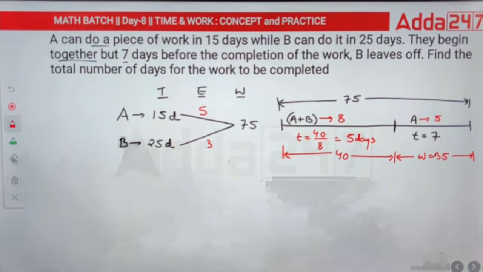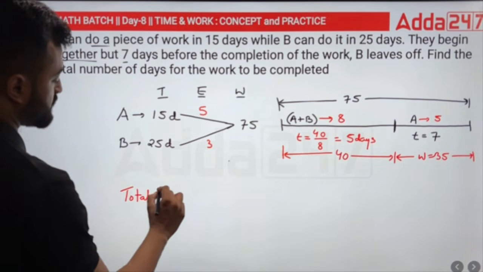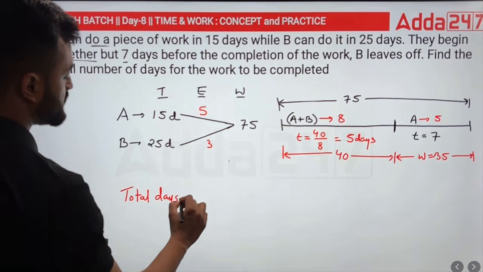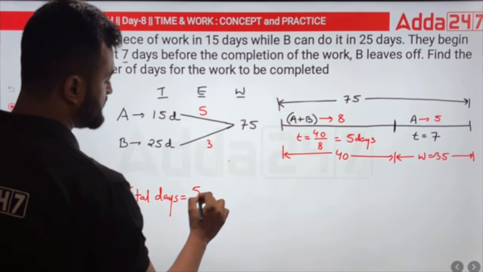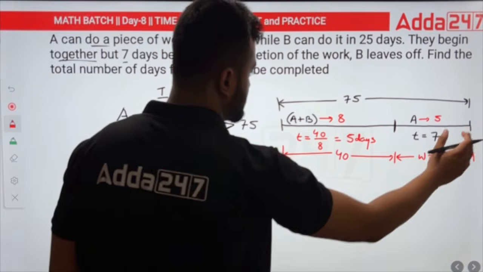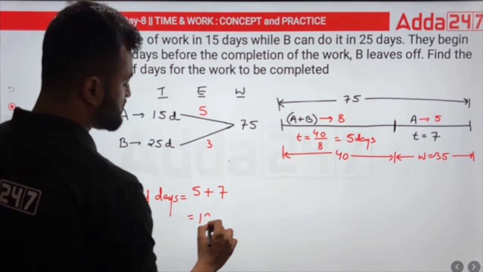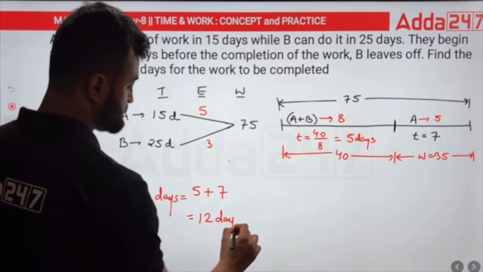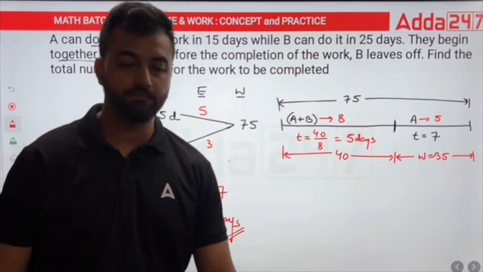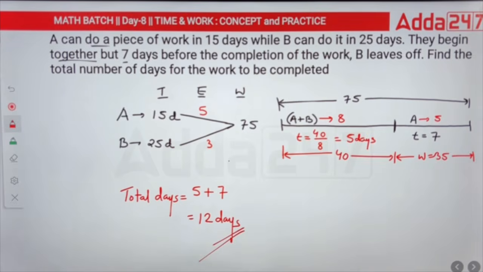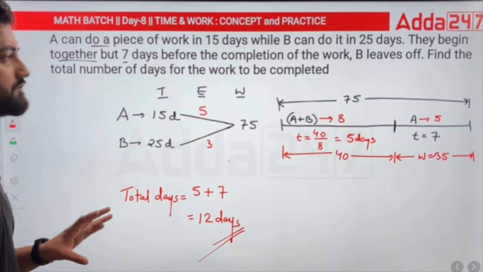So the total number of days will be how much? You would say, sir, in this part 5 days were utilized by A and B together, and in the last part 7 days were utilized by A alone. That means you need 12 days to complete this entire work. In 12 days your work will be completed. Easy. Okay, so do it like this. It gets very easy, right?